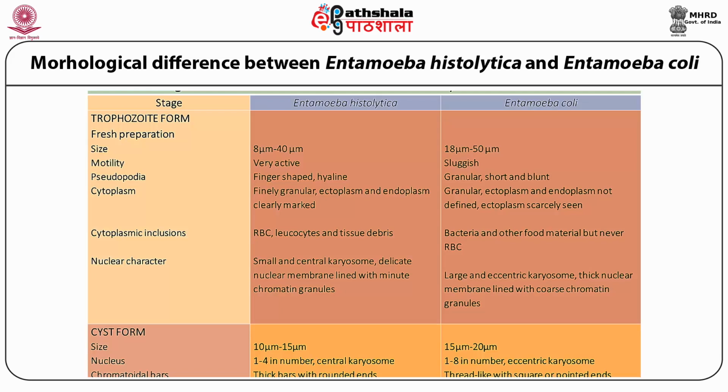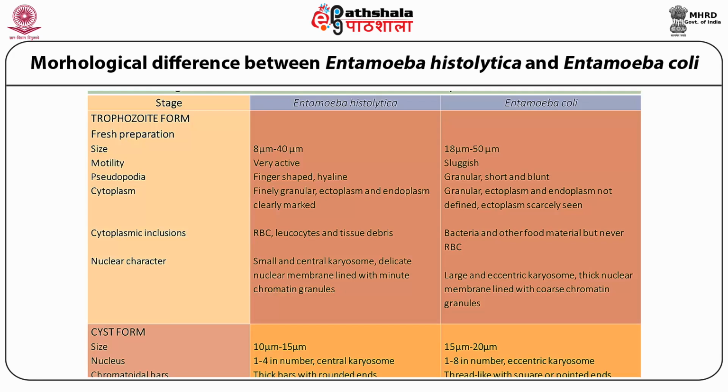You will find that the size is also different. Entamoeba coli is larger in size, more sluggish, granular with short and blunt pseudopodia. Bacteria and other food material may be present in them, but they never contain RBC as cytoplasmic inclusions. The nuclear character is same as that of Entamoeba histolytica, but the karyosome is large and eccentrically located with thick nuclear membrane and lined with coarse chromatin granules.